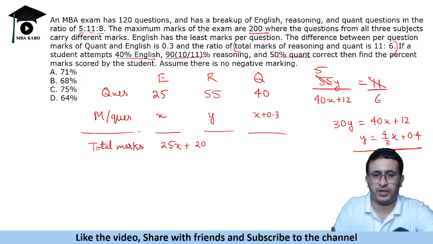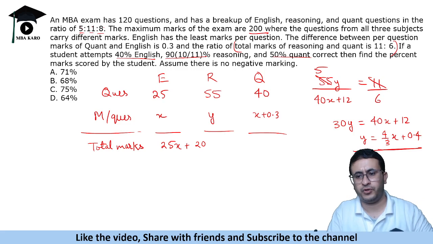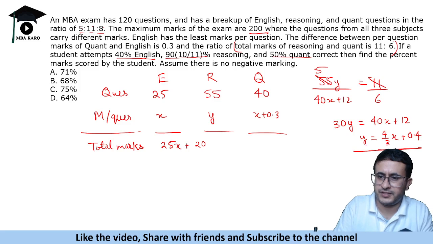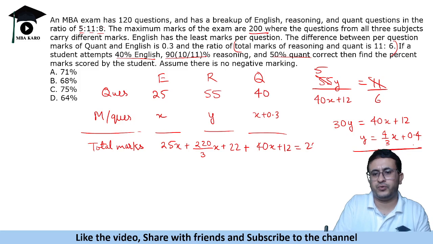So we'll have to do a bit of calculation here. 55y is 55 times 4 by 3x plus 0.4. 4 by 3 times 55 is 220 by 3x, plus 0.4 into 55 is 22, plus 40x plus 12, that is equal to 200 marks.